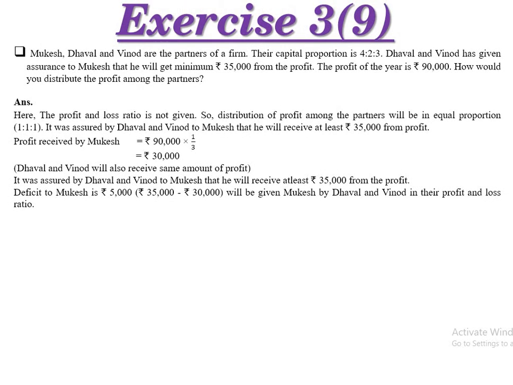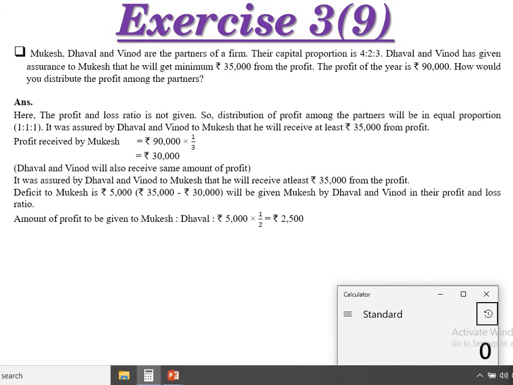So that 5,000 will be given by the two partners, Dhaval and Vinod, to Mukesh. So amount of profit to be given to Mukesh, Dhaval 5,000 by 1/2. Why is 1/2 taken? On the basis of the ratio, that is the equal proportion. So 5,000 is a small amount, 5,000 divided by 2.